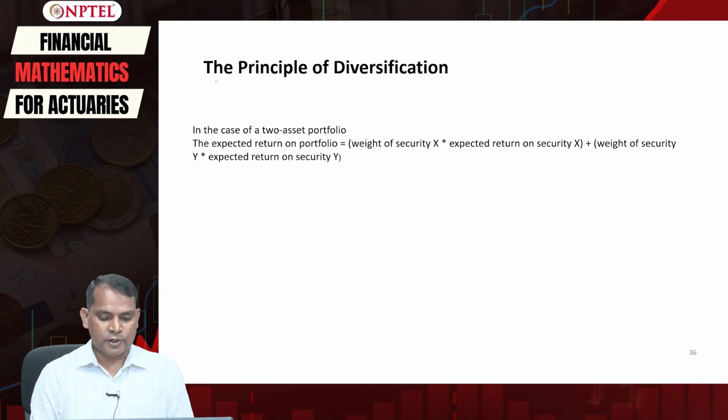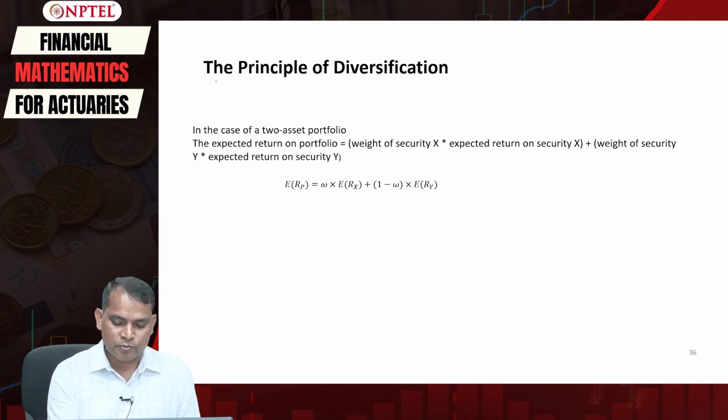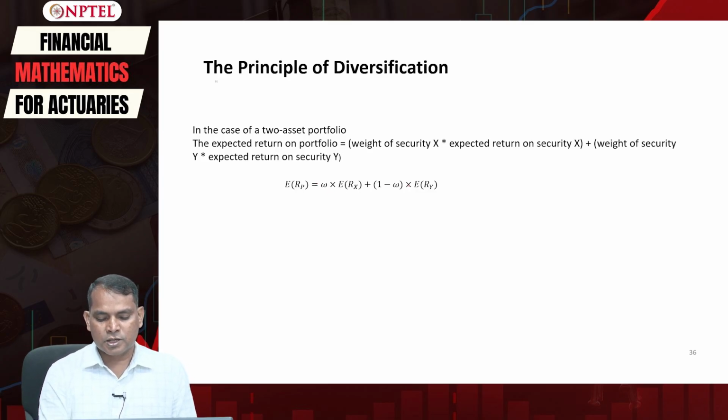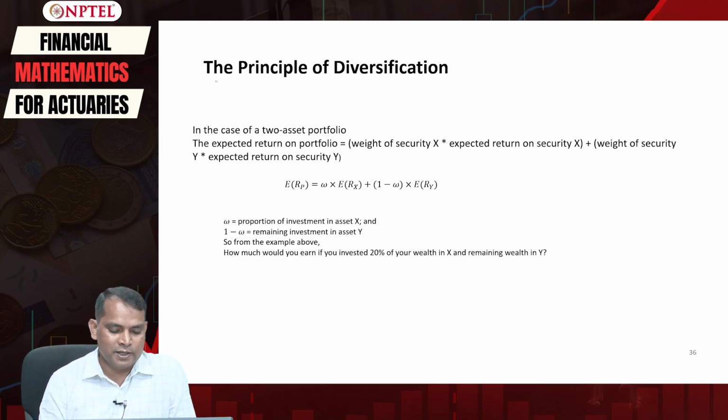So the expectation of Rp is equal to W multiplied by the expectation of Rx, plus 1 minus W multiplied by the expectation of Ry. Since we have only two assets, if W is the proportion of funds invested in X, then 1 minus W is the proportion invested in Y.